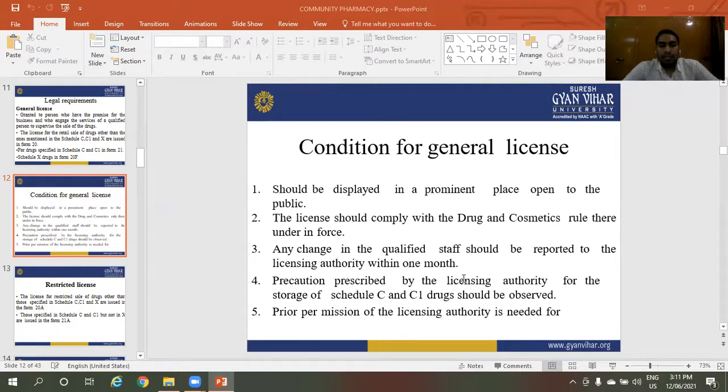Precautions prescribed by the licensing authority for the storage of Schedule C and C1 drugs should be observed. Prior permission from the licensing authority is needed for changes. These are the conditions for the general license.